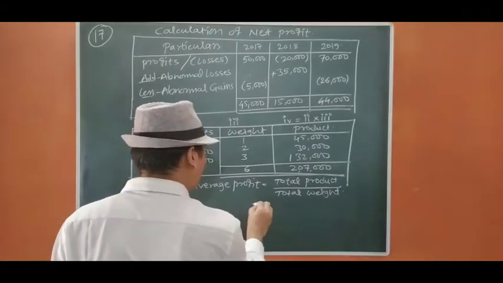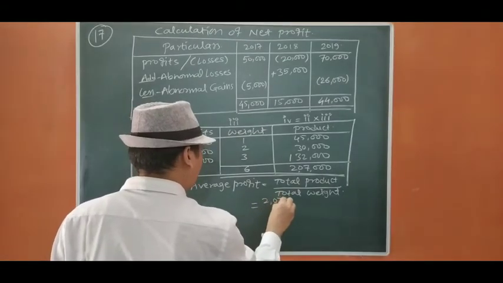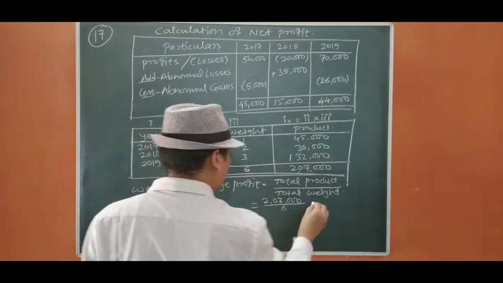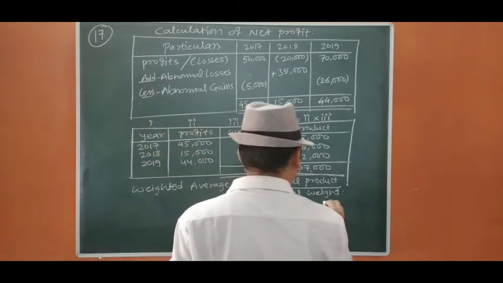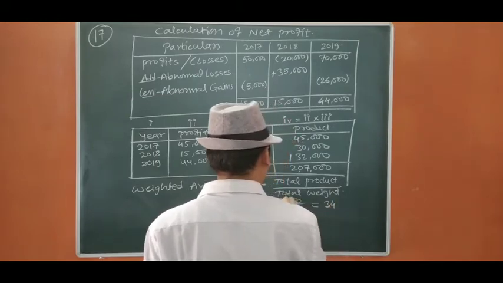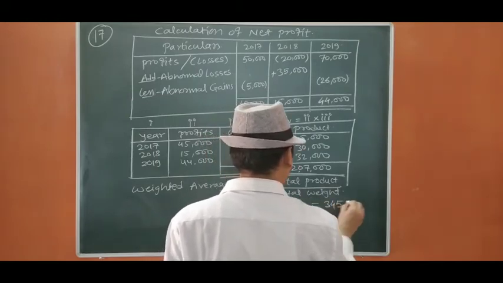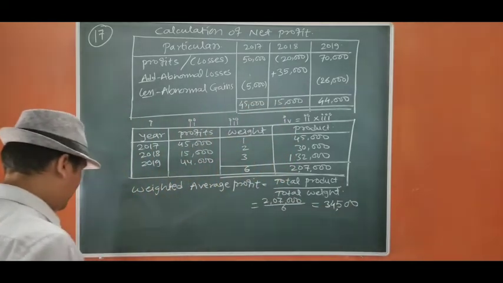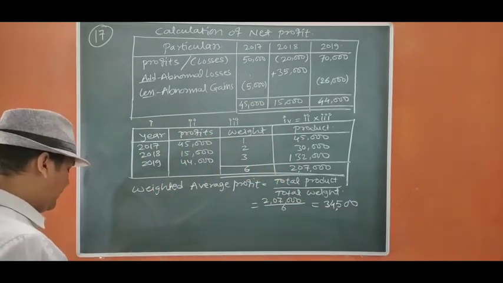Same technique we are using twice. Please remember it is very easy. So let us calculate: 34,500.